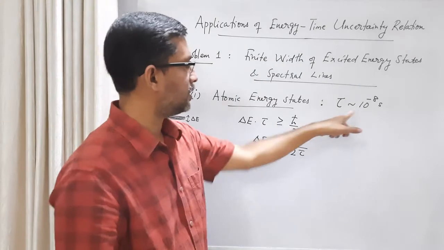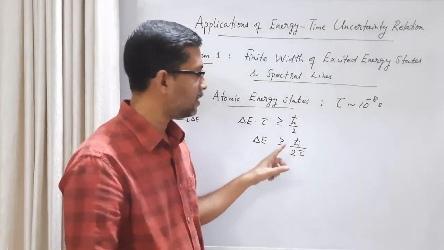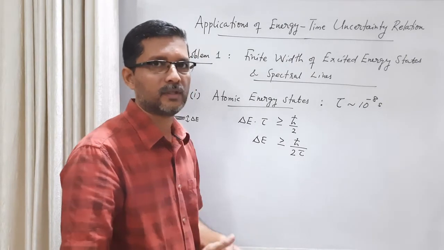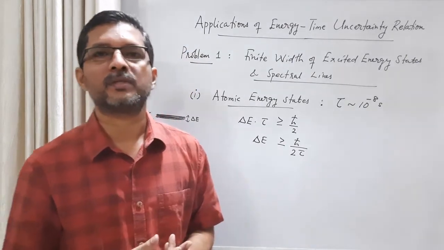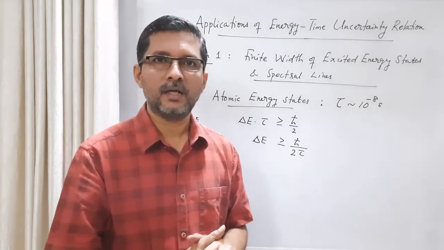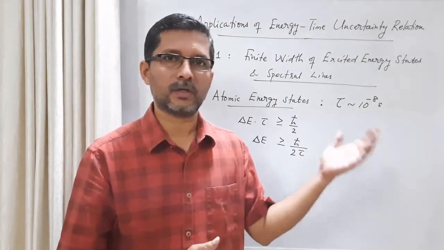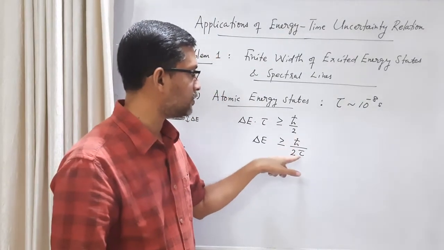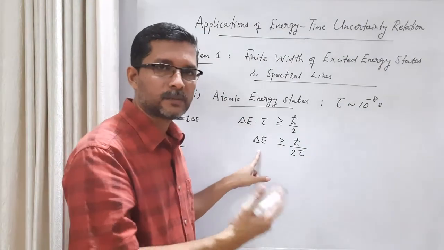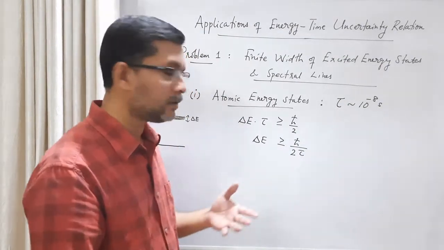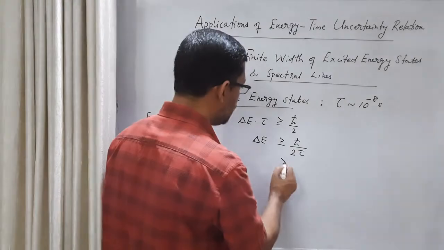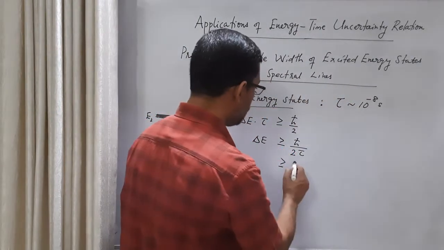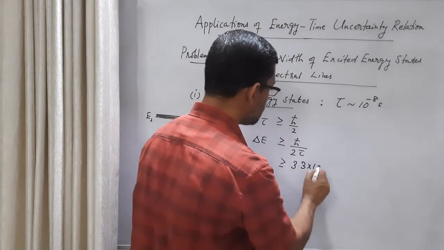Okay, we can substitute 10 raised to minus 8, we know the value of h cross, and you will get the answer in joule. We know that in the case of atomic and subatomic systems, the energy is usually expressed in electron volt or in its multiples, kilo electron volt or mega electron volt. So let us substitute the value of h cross, substitute the value of tau, and then express the answer in terms of electron volt. You can check this value. What you get is 3.3 into 10 raised to minus 8 electron volt.